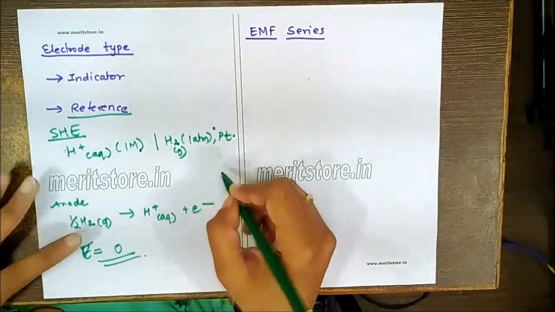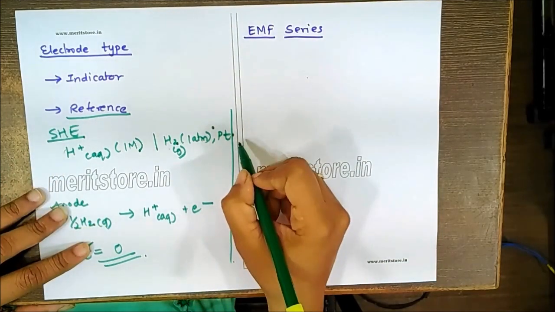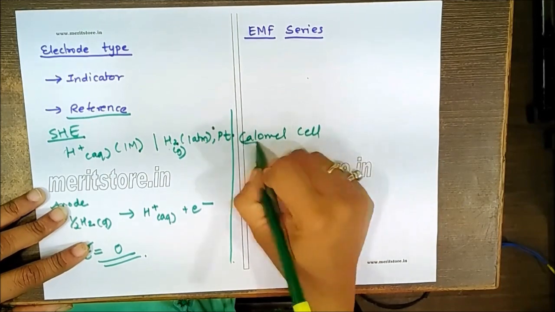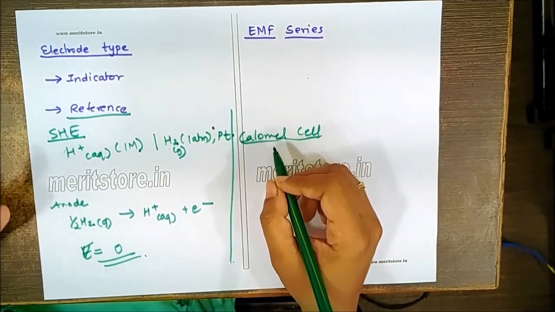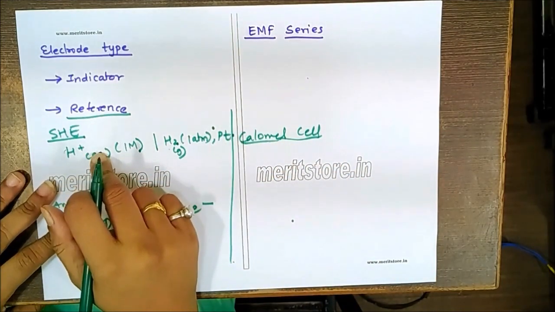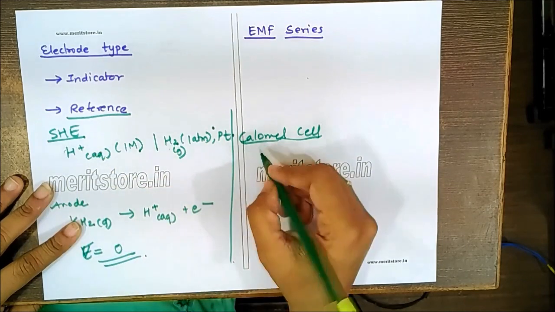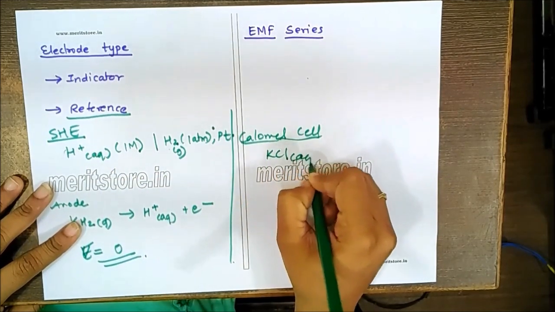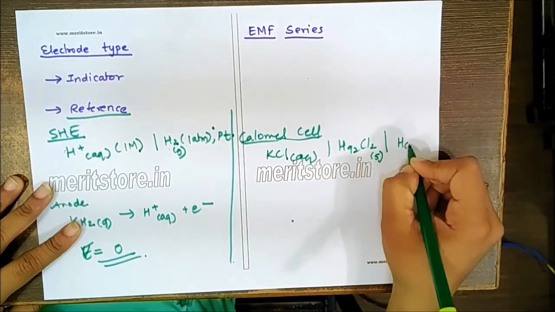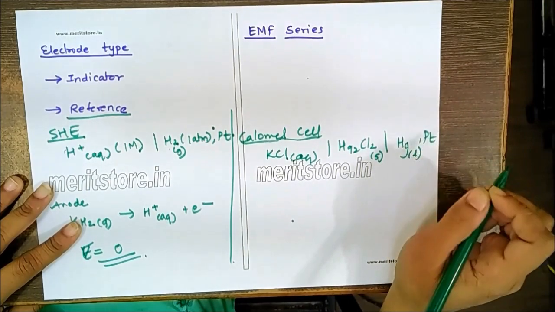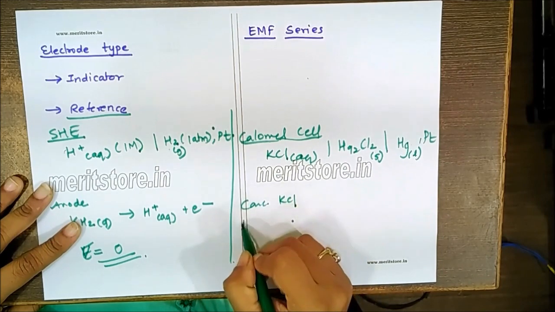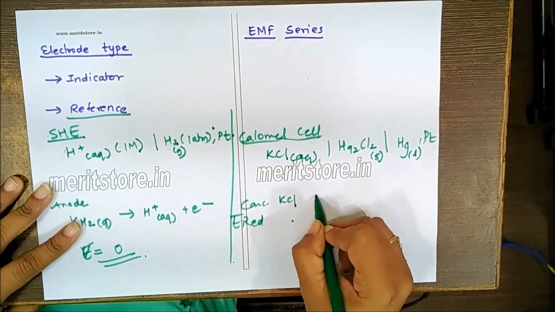Also, the calomel electrode is one of the important ones. The calomel electrode is called a secondary reference electrode because its potential is generally determined using the standard SHE. It's a metal sparingly soluble salt electrode represented by KCl aqueous in contact with Hg2Cl2 solid in contact with mercury, which is in liquid state, and for the electrical contact platinum is provided. Now the concentration of KCl will decide the reduction potential of this particular calomel electrode.